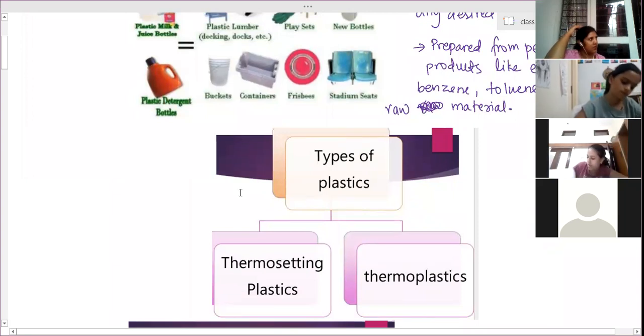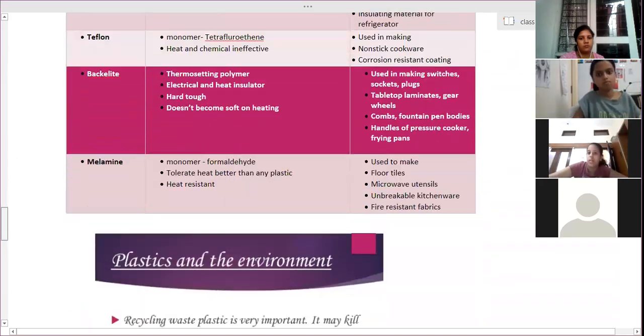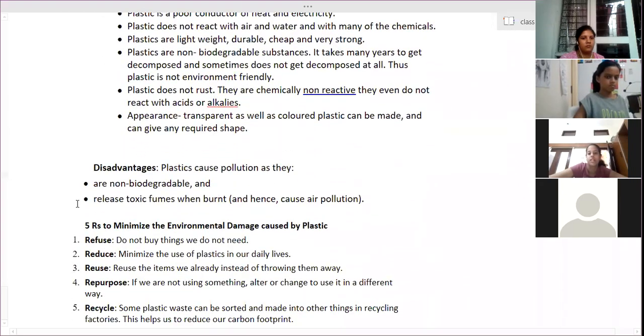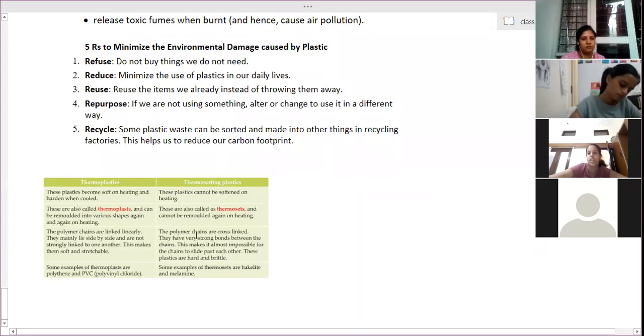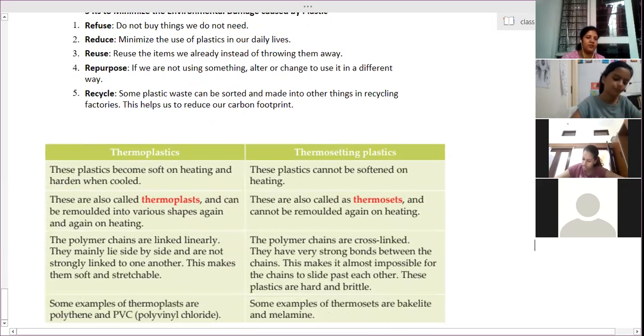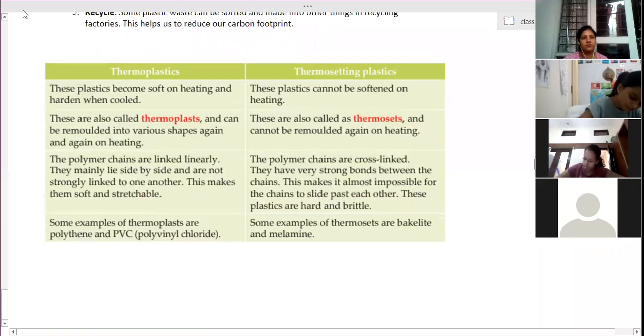I will give you a comparison, and that is always asked as a comparison only. Ma'am, can you show the thermosetting and thermoplastic? That's what I'm showing you. I'm writing everything. Don't write from that, please. Yeah, sure. Write this difference because this question is asked for difference only. So these are the points of difference. You can understand from the difference.